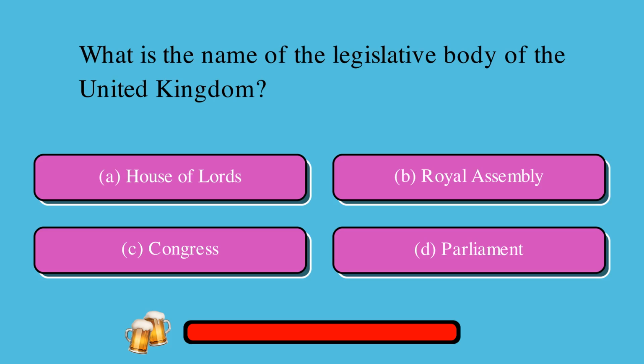Which of the following is the name of the legislative body of the United Kingdom? Is it A. House of Lords, or B. Royal Assembly, or C. Congress, or D. Parliament? The correct answer is D. Parliament.